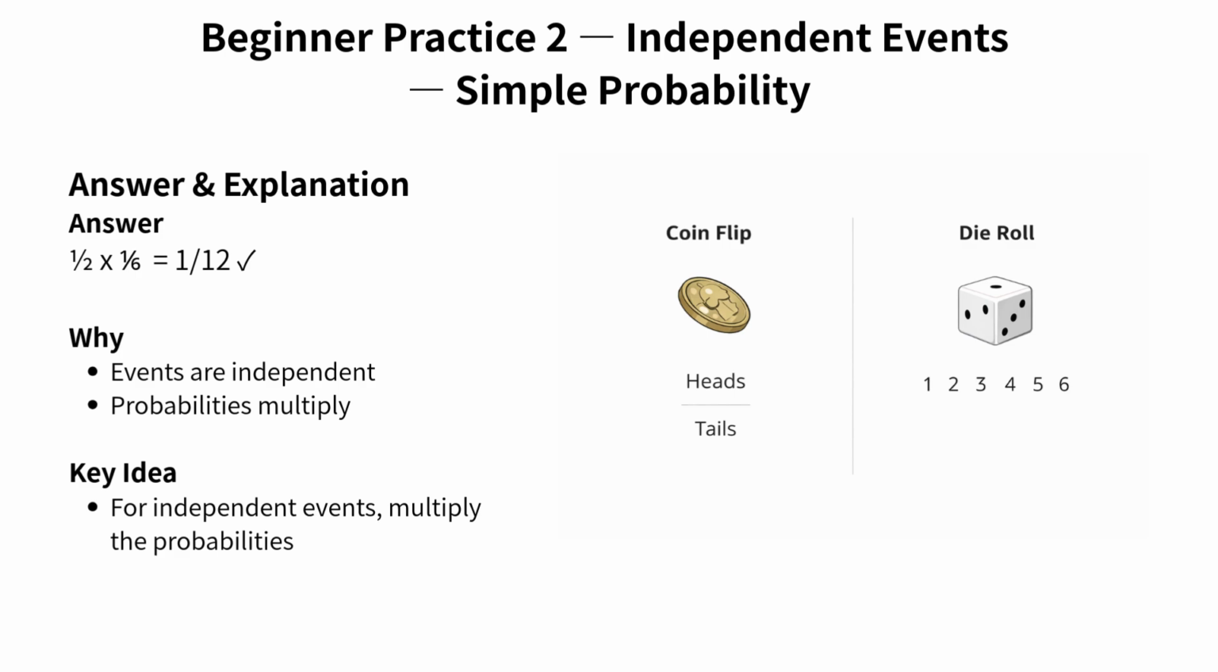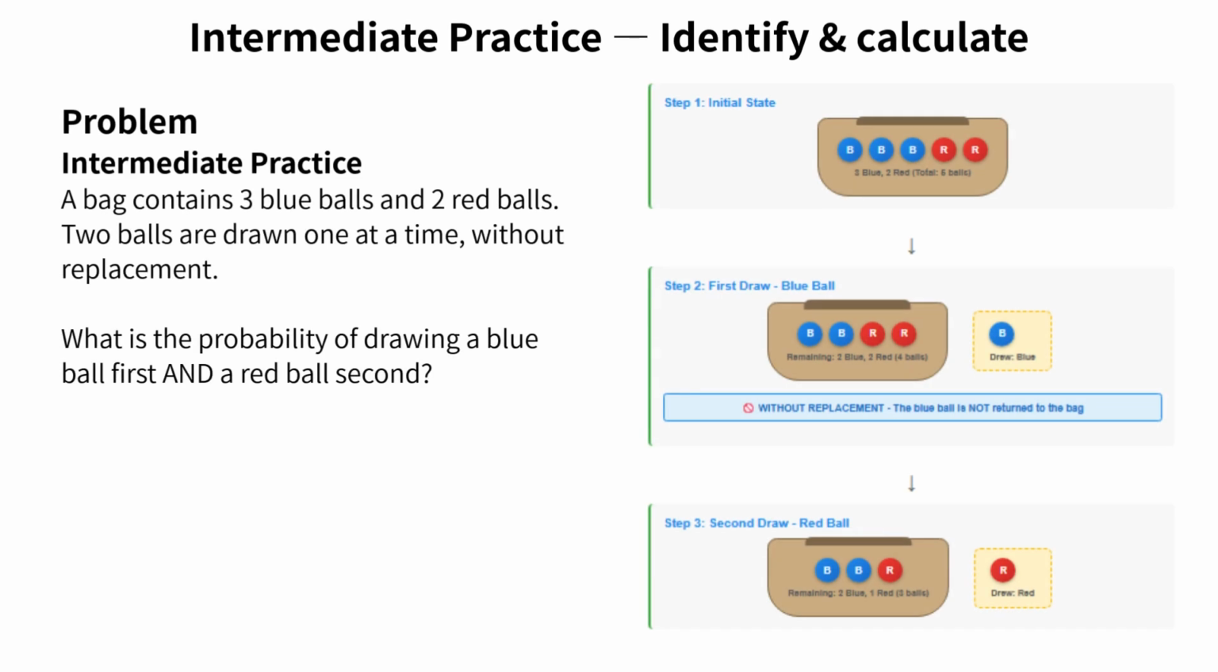And here's the key idea at the bottom that you need to remember for the SAT. For independent events, multiply the probabilities. This is a fundamental rule. When events are independent and you want both to happen, you multiply. Recognizing this pattern will make probability problems much more straightforward. Now let's move on to an intermediate problem.